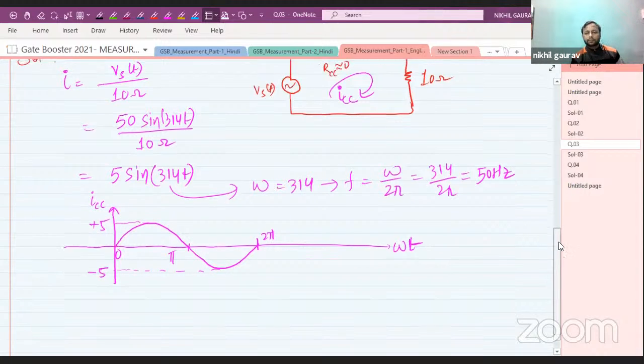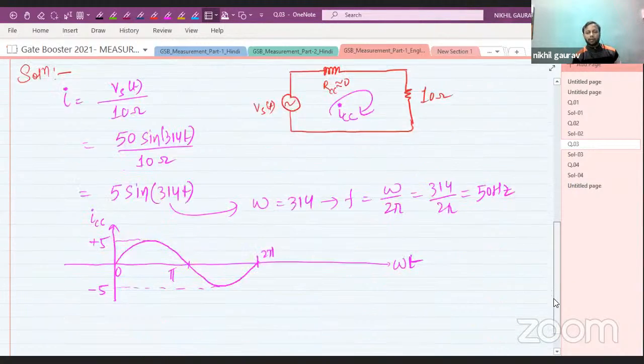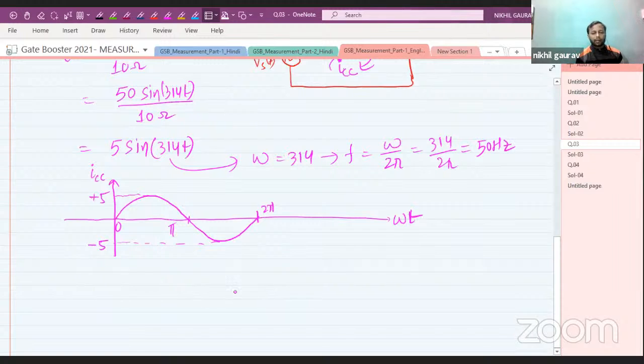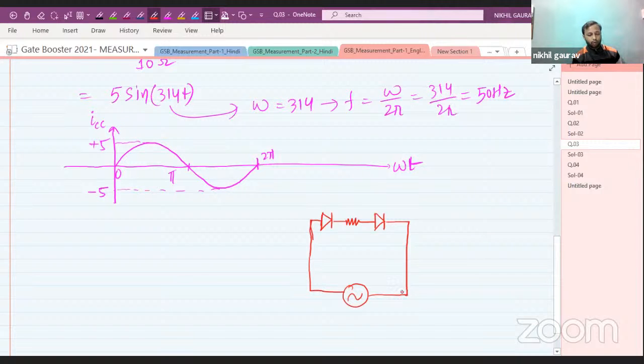Now let me take the pressure coil circuit separately. Your pressure coil circuit will look like this. Let me draw it first. This is the supply of the pressure coil circuit. Here we have one diode, then a resistance, then we have another diode, then the circuit will be closed.